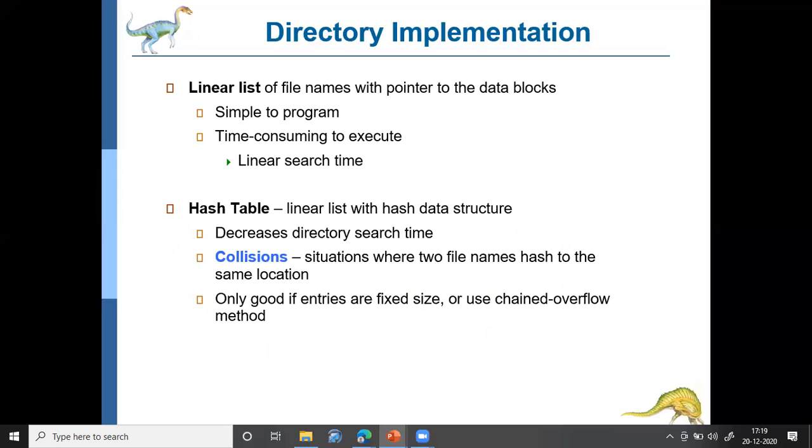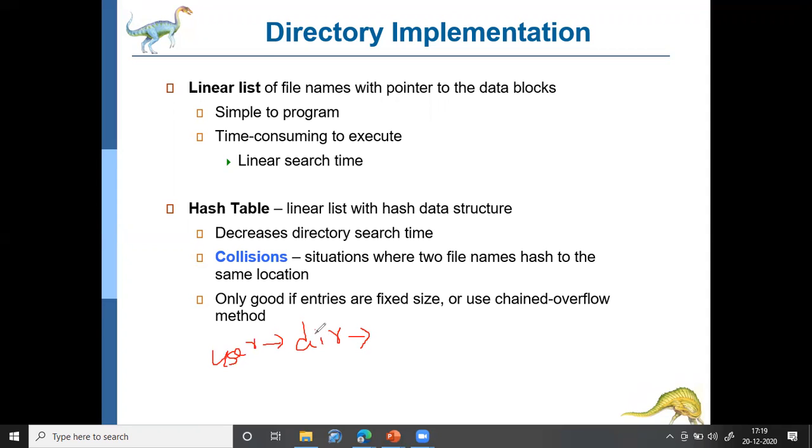So the hash table is also one form of linear list with hash data structures. What it will do is, the user program will say that I want to access so and so directory. The user program says that I want to access this particular directory.